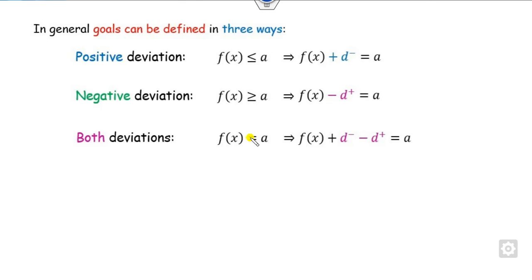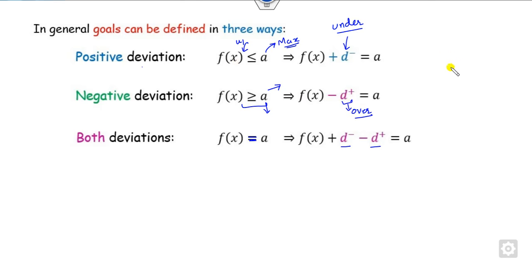Whenever there is no bias, we have to include both. Whenever there is a positive deviation like here, it means this is the maximum aspiration level given to you, so your target is to check only for underachievement, that is D negative. Here the goal is at least, so that is a minimum requirement you have to set, but there is no upper requirement, so you have to look at overachievement, that is D positive.